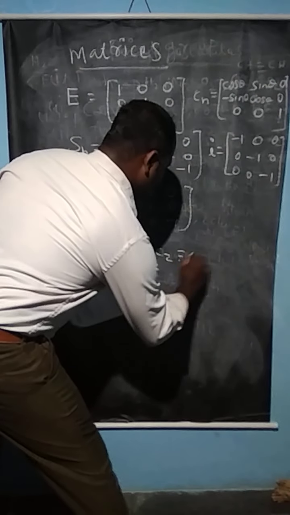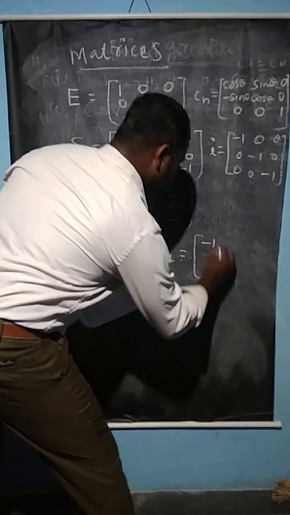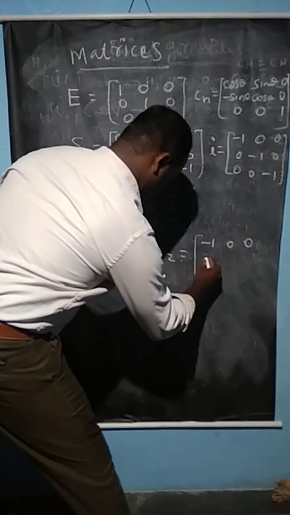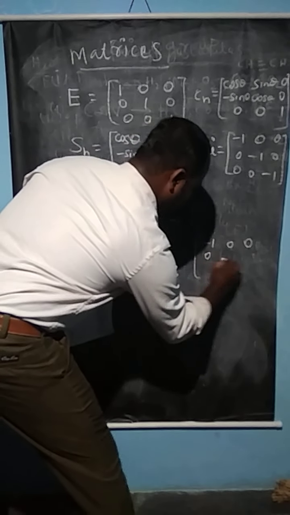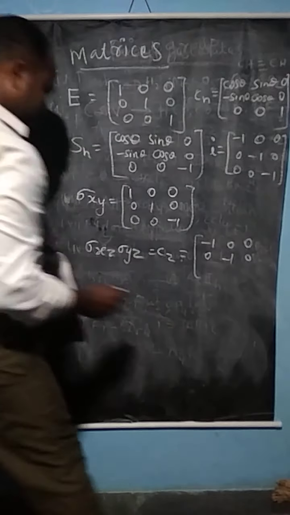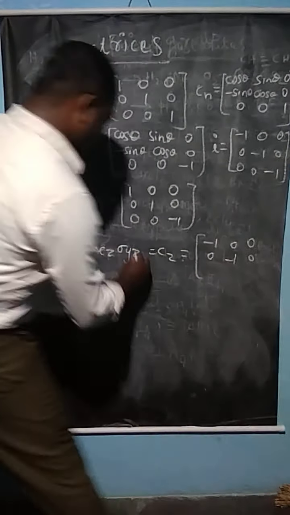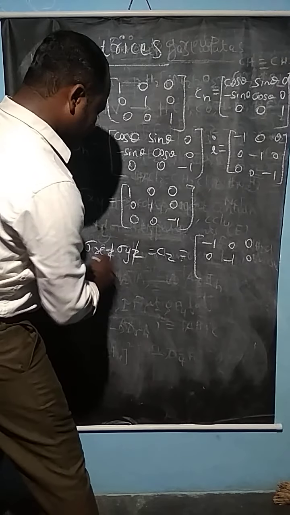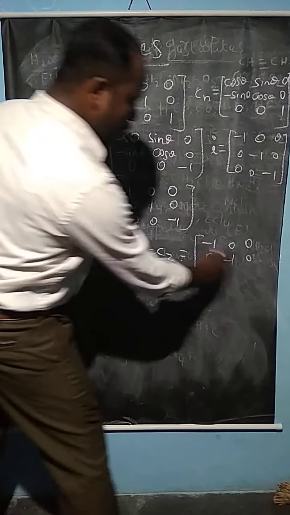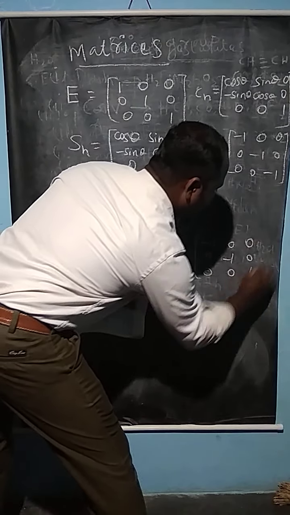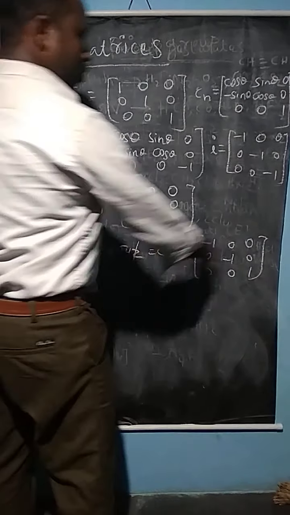So the C2 becomes minus 1 0 0, 0 minus 1 0. Here the z axis is cancelled. Here x and y get the minus value, 0 0 1. That is the C2 matrix.